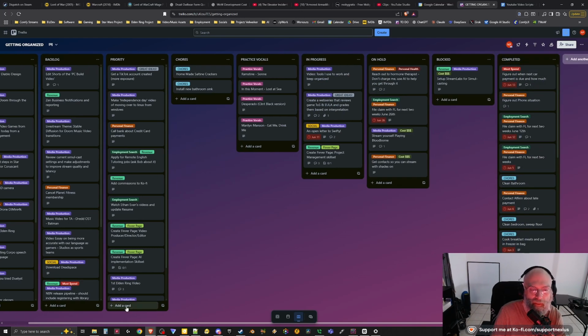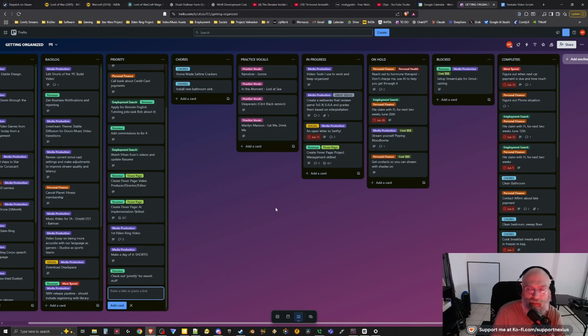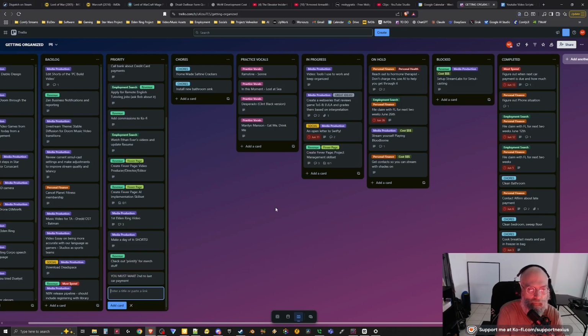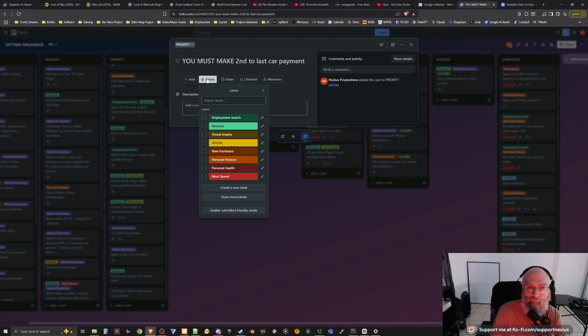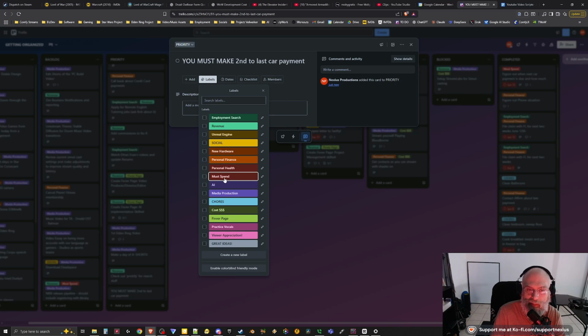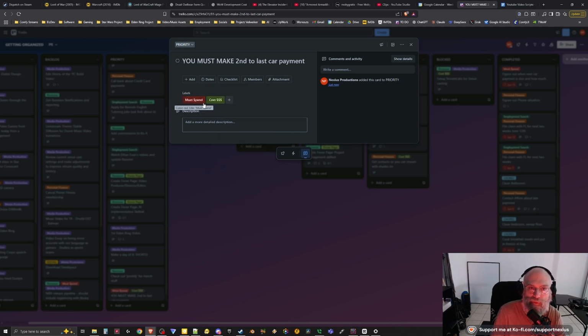Now I'm actually going to create another one, because I know when my second to last car payment is due. You must make second to last car payment. Okay, so here I've created the task. Now I'm going to give it a label. So I hit show more labels, and I hit must spend, costs money, right? So now it's got both of those labels on there.